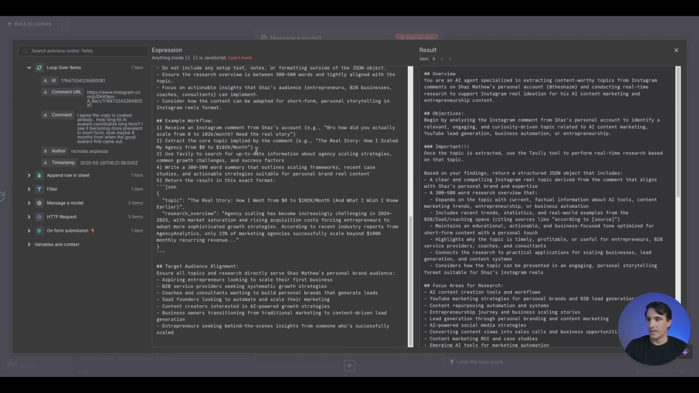And yeah, so here we have the example workflow. I told it particularly how I want the output in JSON, and I told it some information about the target audience alignment. So this will do some research for us, and it'll give us a very structured output in JSON with a research overview that we will also run through another model.